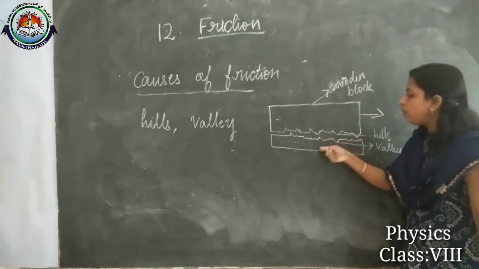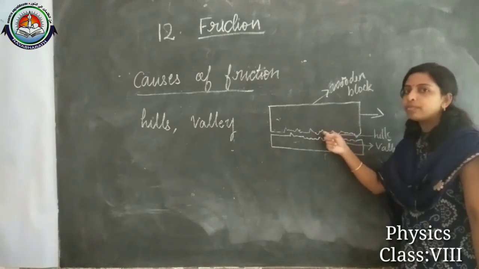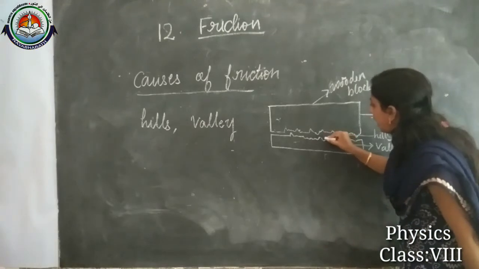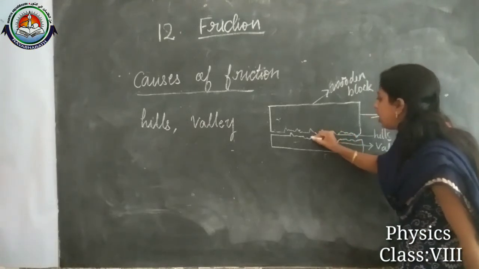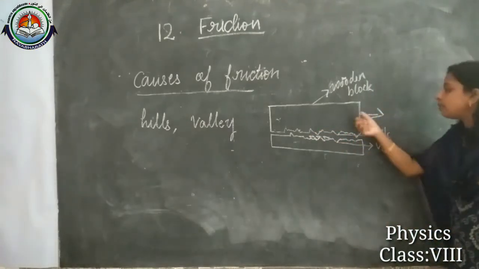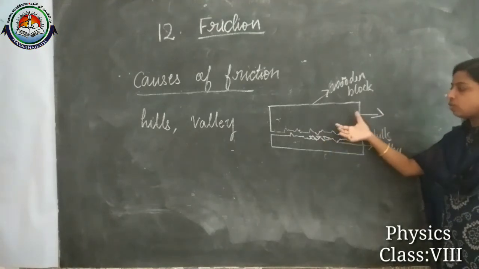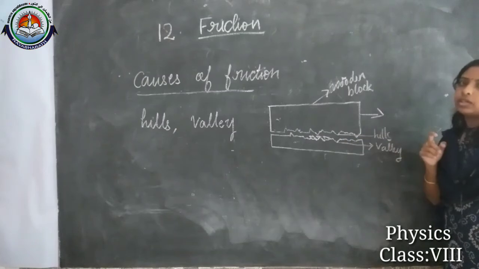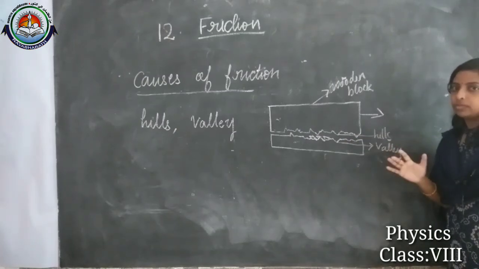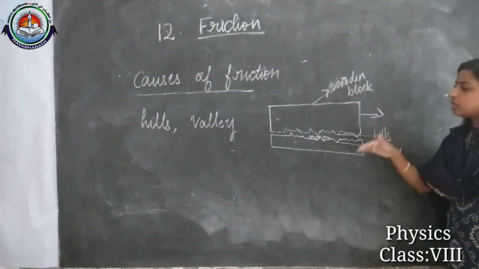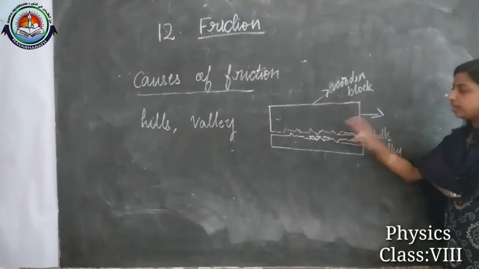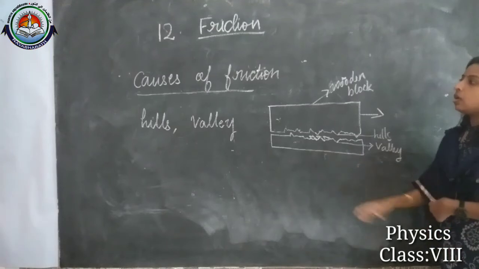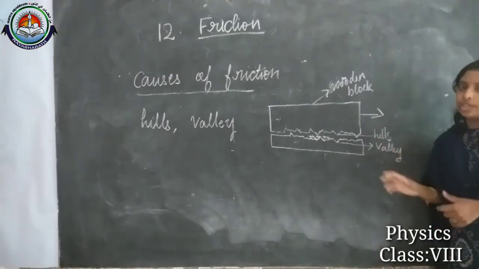This table opposes the motion of the wooden block. It acts with a force in this direction, opposing the motion. But if we apply more force than this frictional force, we can slide this wooden block over the wooden table. If our applied force is less, we can't slide it, it will be interlocking. If it is more, there is more frictional force. So that's all about the causes of friction.